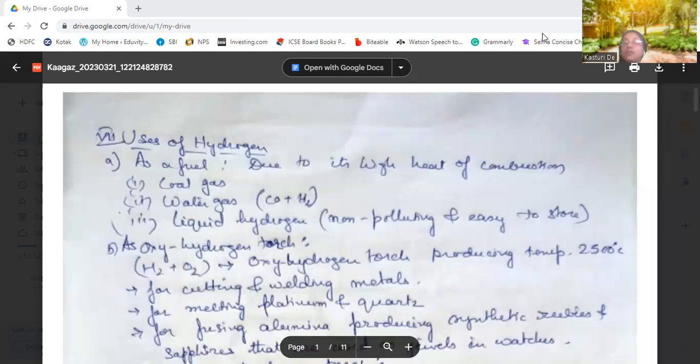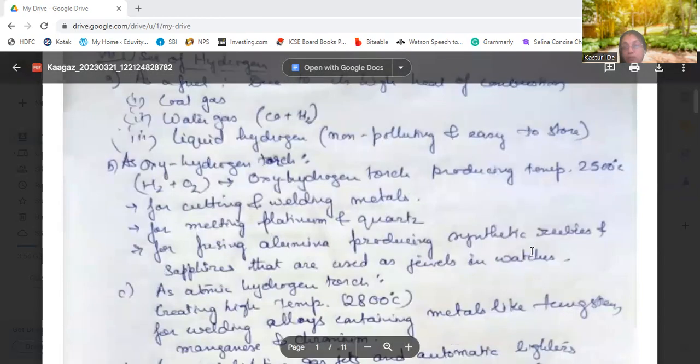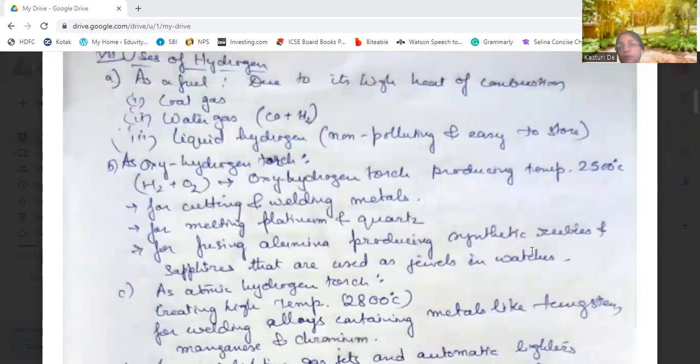Okay, so this is a combination of two gases, that is hydrogen and oxygen together. The two gases are used in a torch, which is known as the oxyhydrogen torch, and they produce a temperature of 2,500 degrees centigrade. This oxyhydrogen torch is used for cutting and welding metals, for melting platinum and quartz, then for fusing alumina, producing synthetic rubies and sapphires. They fuse the alumina for producing what? Rubies and sapphires, that are synthetic.